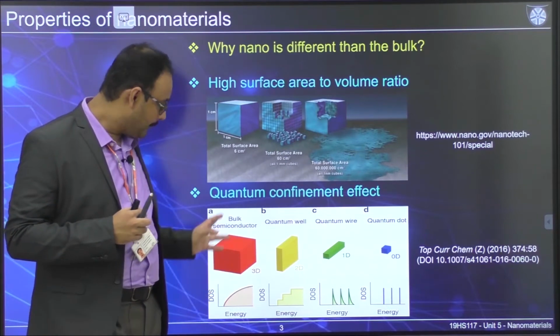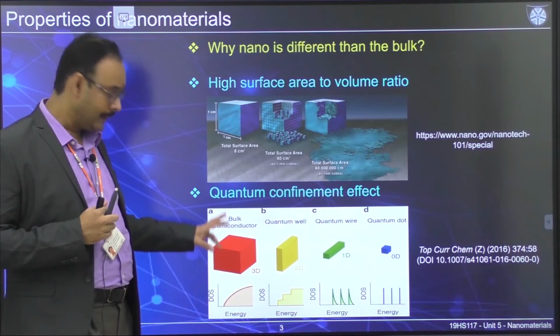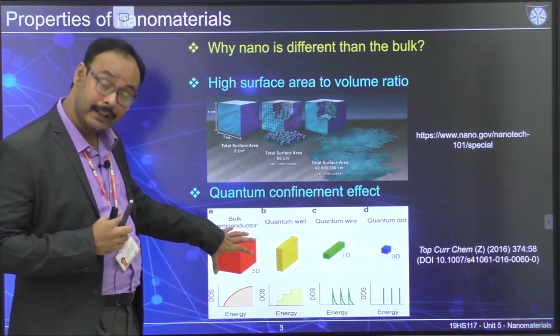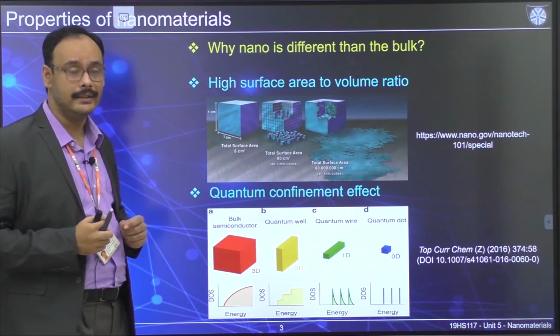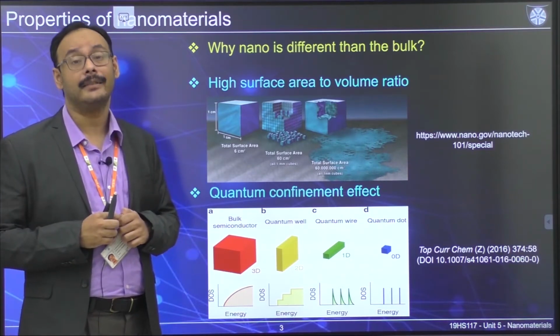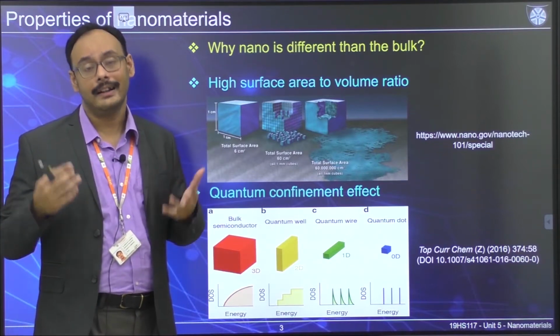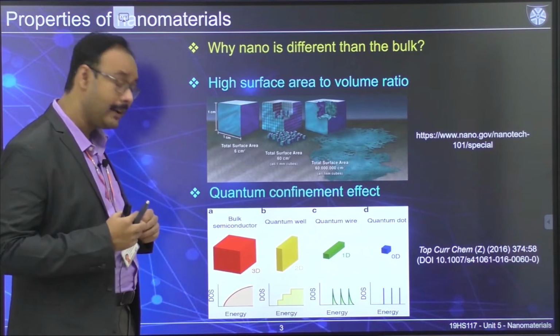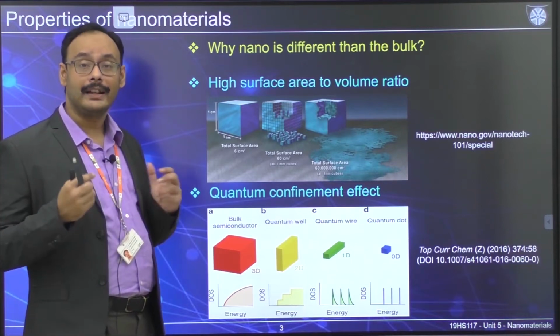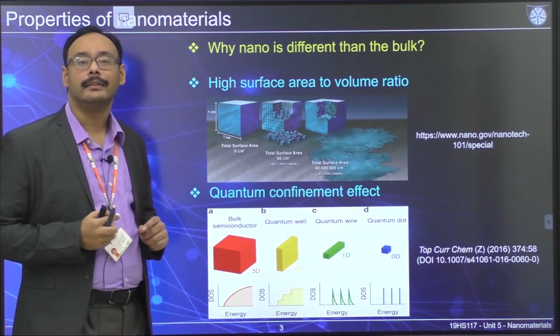Whereas in a bulk semiconductor, in 3D, none of the dimensions are at the nanoscale. When you talk about the nanoscale, you talk about 0 to 10 to 100 nanometers, right? If you don't have your dimensions at the nanoscale in all 3 directions, then you are going to have a 3D structure.